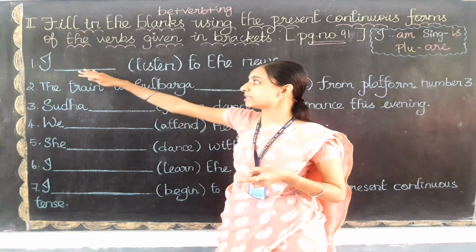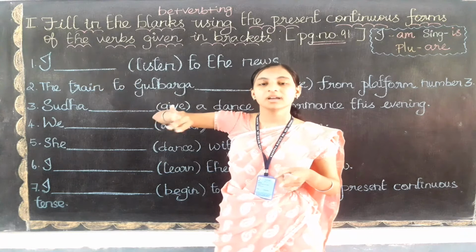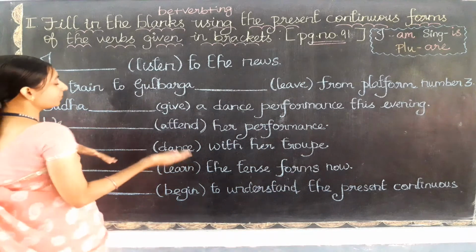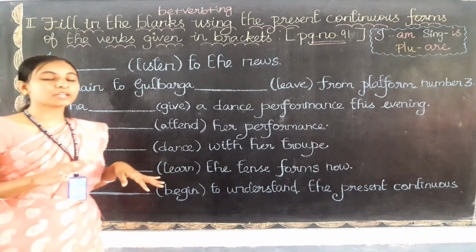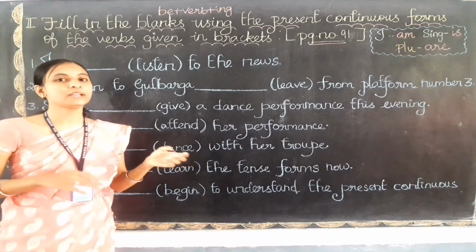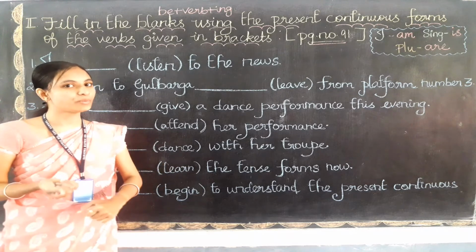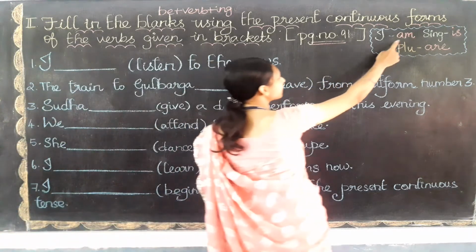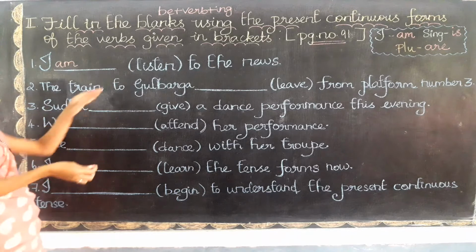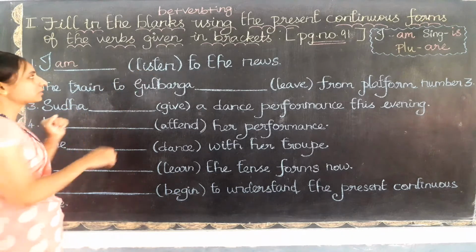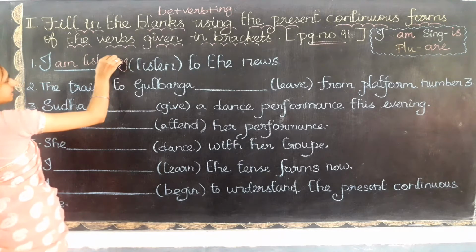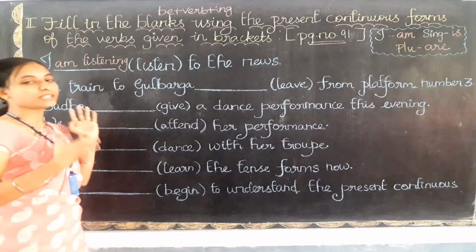Very good. We need to use the be form verb, that is, am, is, are, and also we need to add ing to the verb. Before using the be form verb, we need to check what? We need to check the subject. Here the subject is I. Just now I said, for the subject I, which be form do we need to use? It is am. So I need to write am, and then I need to add ing to the verb listen. So listen will now become listening.